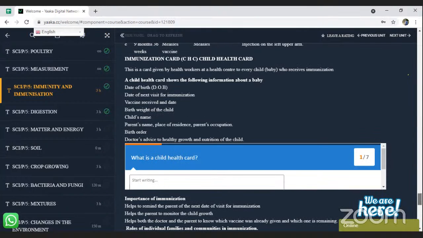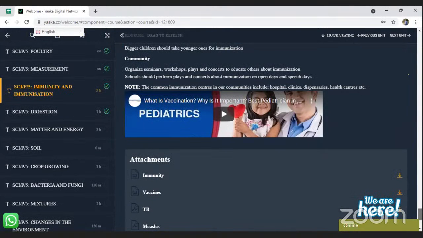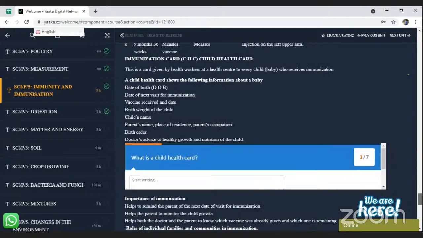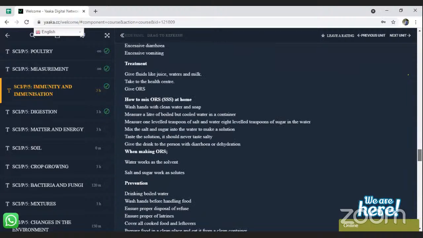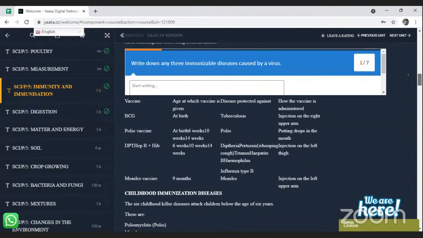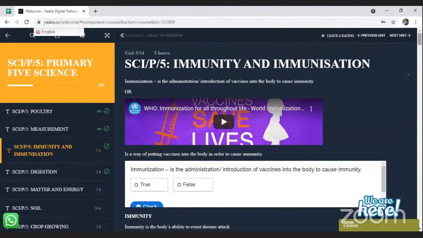Then these other things is just about you reading them. You just read, and then about a child health card, because they can also ask you what a child health card is. So you need to know that this is the card given by health workers at the health center to every child who receives immunization. All of you have got these child health cards. And then these questions, you're supposed to do them.